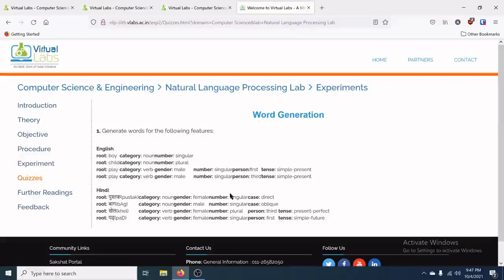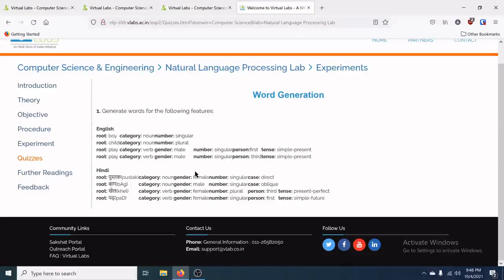A quiz is also given. You can generate words. So the root word is boy, and it's a noun and singular. Obviously the answer will be boy alone, and for child, the plural will be children, and so on. Depending on what attributes or features are given, accordingly you can generate the word.